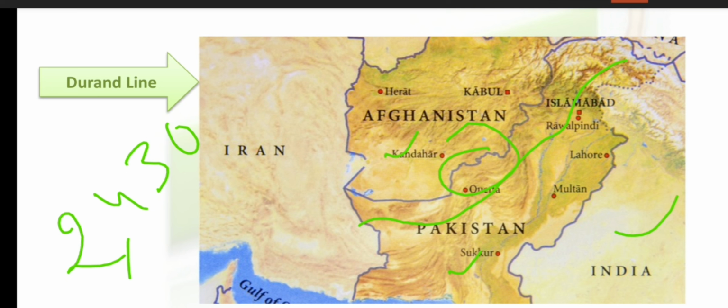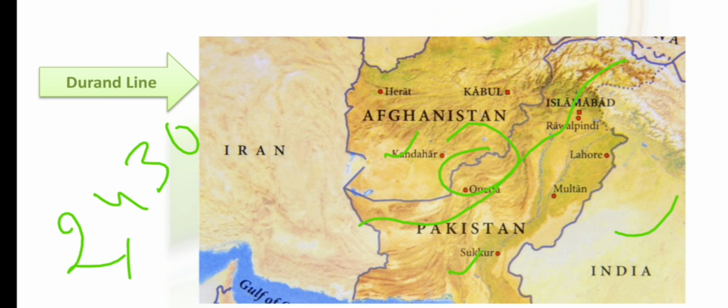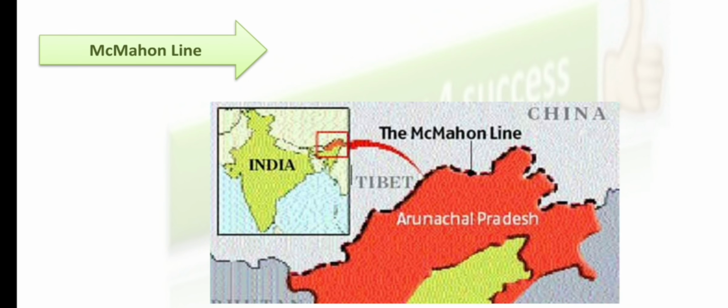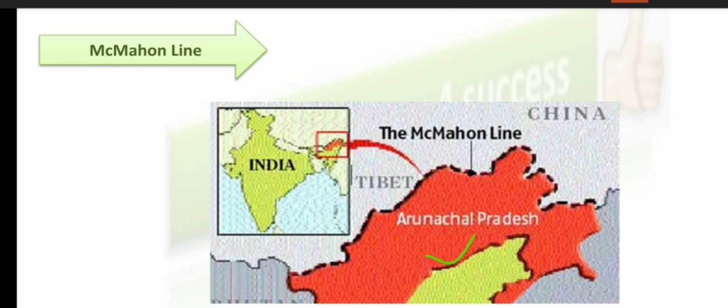So within a single MCQ, you came to know about the Durand line, you came to know about the Radcliffe line, and we came to know about the McMahon line also. So let me show you the McMahon line also, because I have shown all these lines. So see here, this is India, Arunachal Pradesh within India. Okay, see here, this is our India, Arunachal Pradesh, and the China region here. So the border running from Arunachal Pradesh is the McMahon line. Hope this map is clear for you.